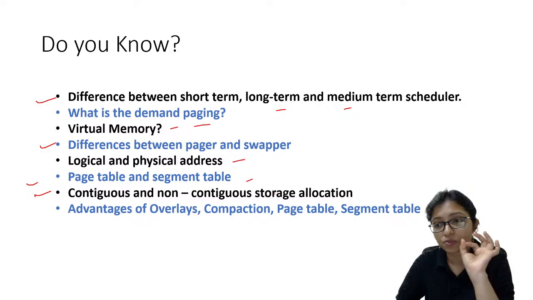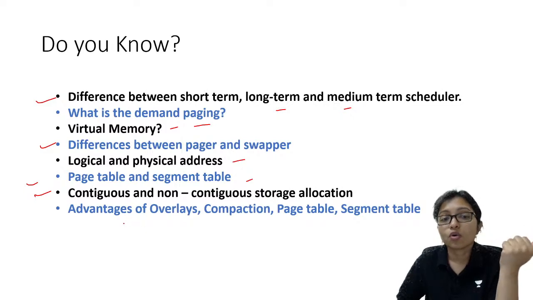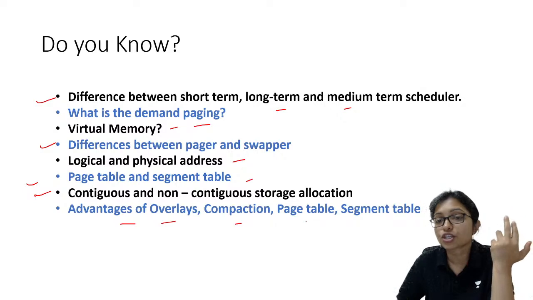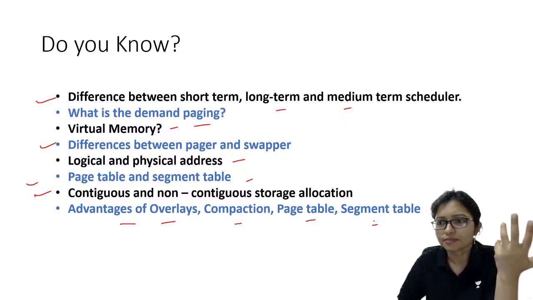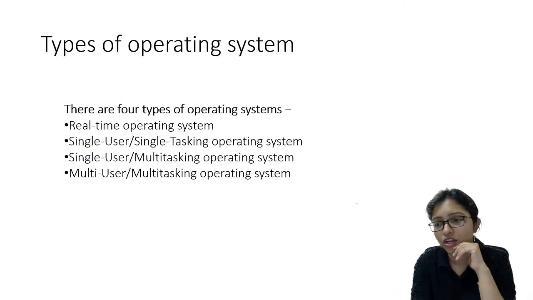There are 2 types of storage allocation: contiguous allocation and non-contiguous allocation. So what is that difference? What is the advantage of overlay, compaction, page table, segment table? Why are we using them? Try to recall and answer me. Are you able to answer or not?